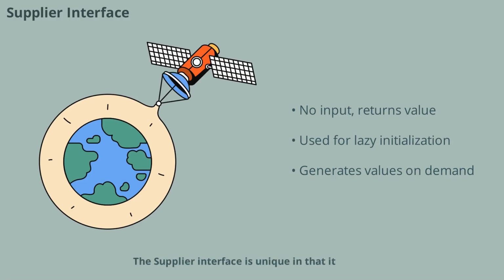The Supplier interface is unique in that it does not take any arguments but returns a result. It's often used for lazy initialization or generating values on demand. For example, you might use a Supplier to provide default values or create objects only when needed. Interviewers may ask you to demonstrate how Supplier can be used to optimize resource usage in your applications.